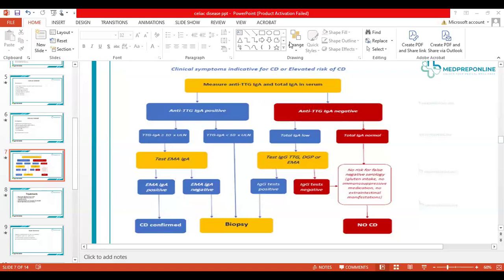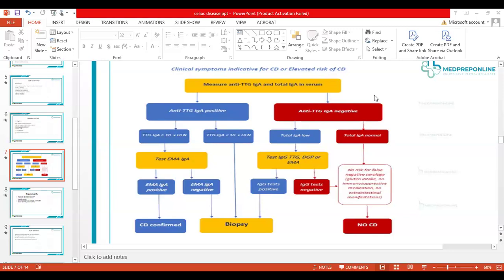For how long should a child be on a gluten diet before the biopsy is taken? It does not mean the child should be gluten free. What happens in local scenarios is that we suspect celiac disease and ask the parents to stop giving gluten. The parents stop giving wheat and the regular diet, and when the biopsy is taken, it comes out inconclusive. So it should be a normal diet until we do the proper biopsy.